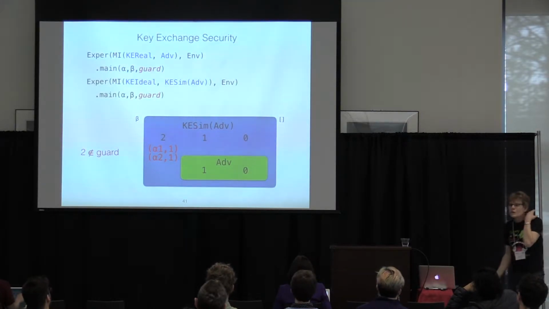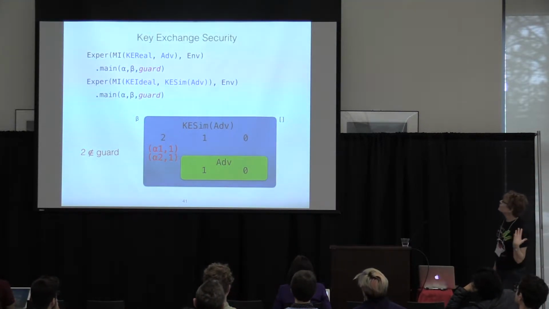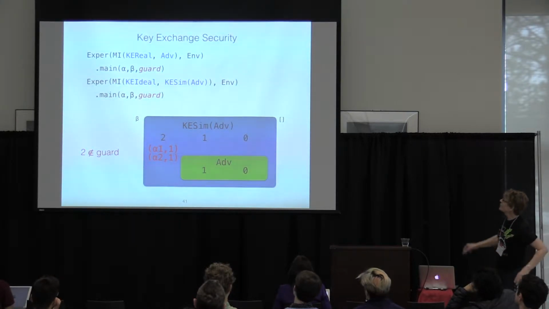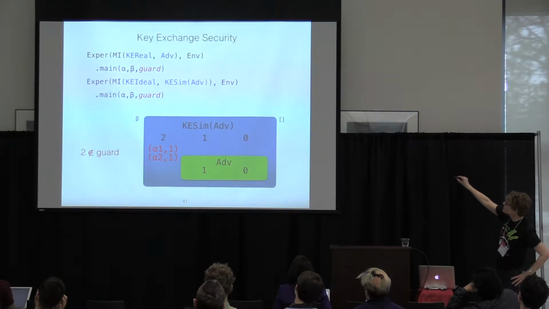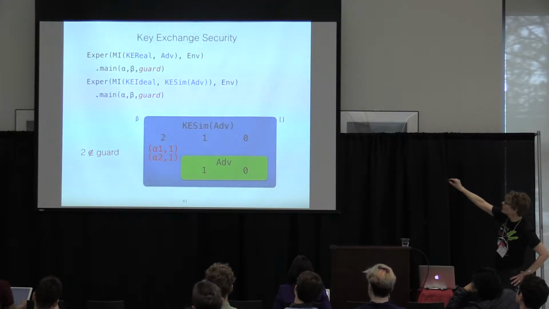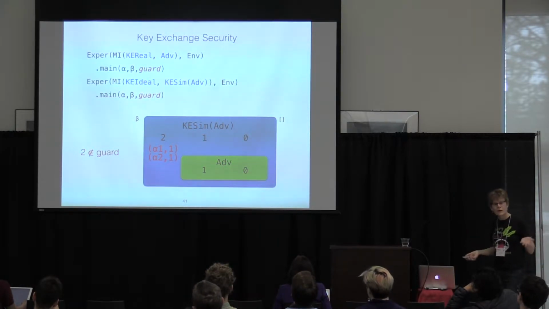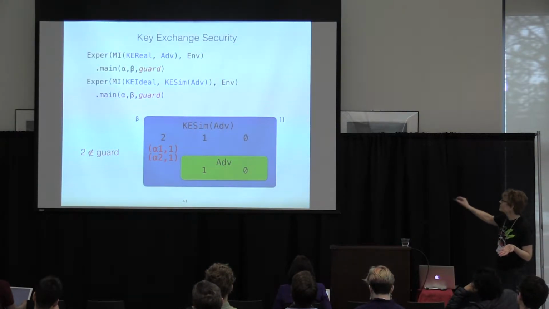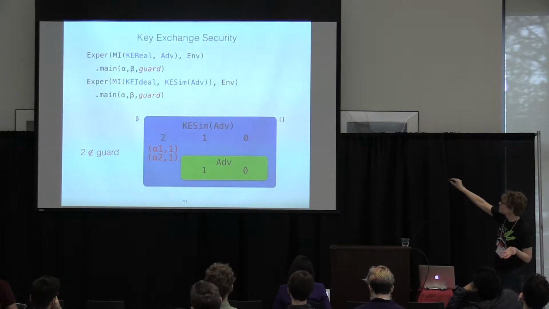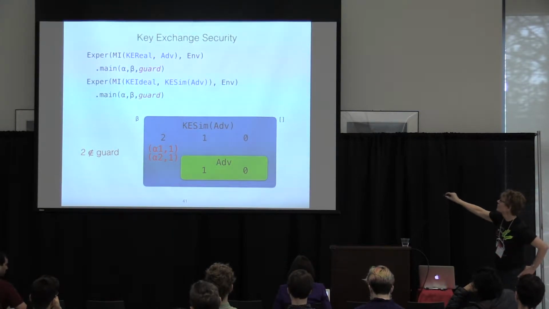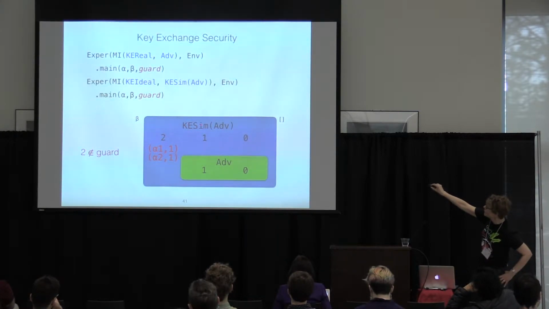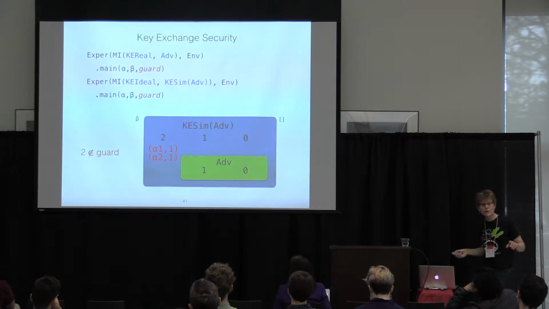So, a tour through the proof. When we prove key exchange security, we're relating these 2 experiments here, KE real and the adversary and the environment, to KE ideal and a simulator wrapped around the adversary and the environment. And the simulator is diagrammed here. The adversary is responding to these messages to these 2 port indices, 1 and 0, which are just passed through by the simulator. But the ideal functionality communicates to the simulator on this port index 2.